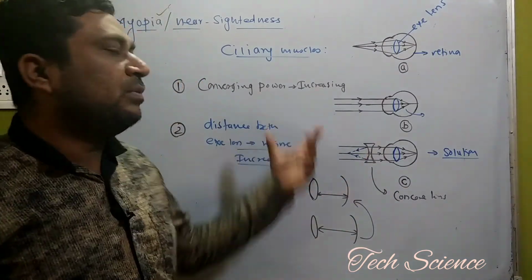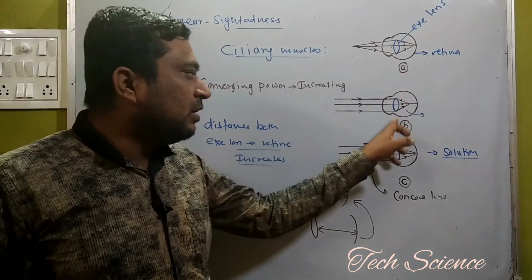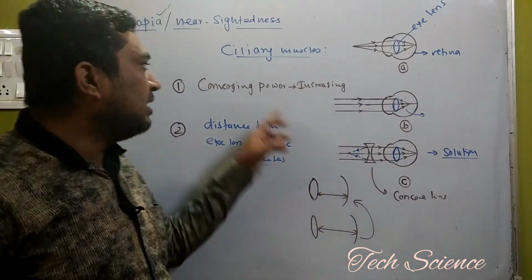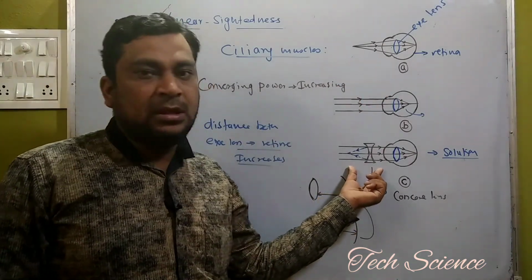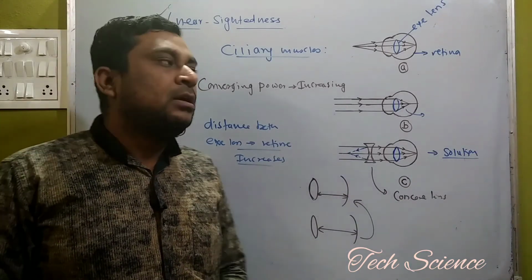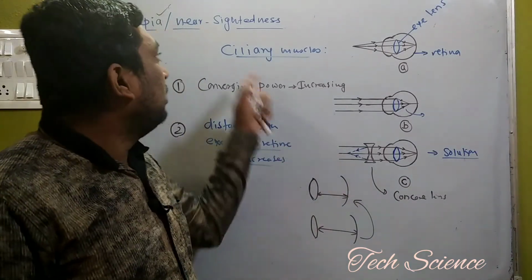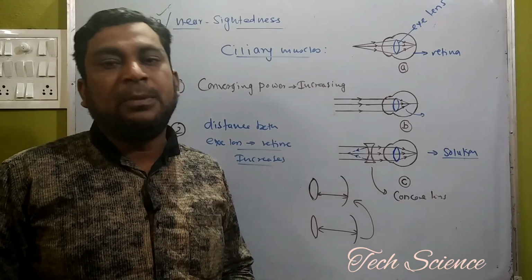So this is the first problem regarding the human eye: how myopia occurs, what the different diagrams for myopia are, what exactly happens in case of myopia, and lastly, what the solution is to solve the problem of myopia. I hope you can understand. The next lecture is regarding the next point, called farsightedness, that is called hypermetropia.